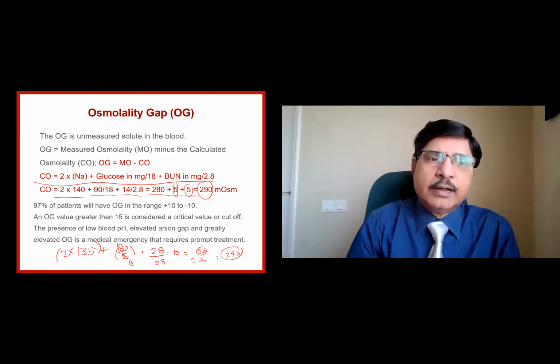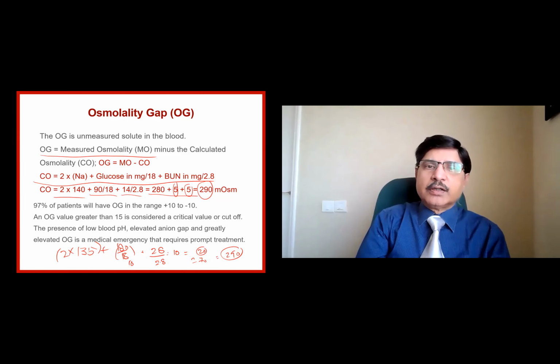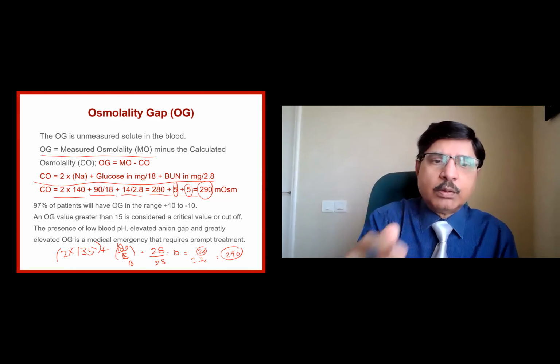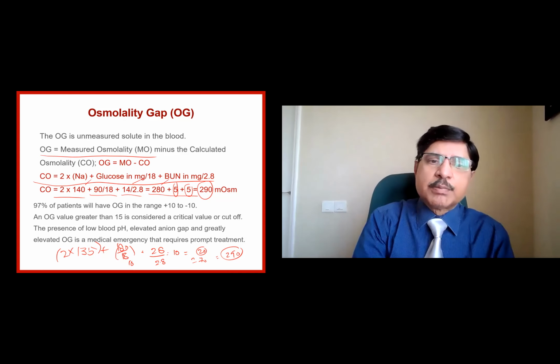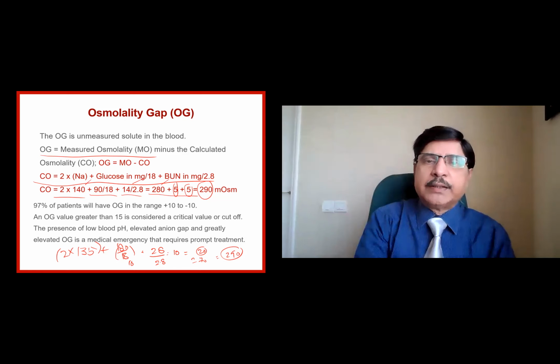In addition, the lab will give a measured osmolarity. That is called the MO. The measured osmolarity includes all those osmotic substances which are neither sodium nor glucose nor BUN. Other osmotic substances are included in the measurement by the lab.